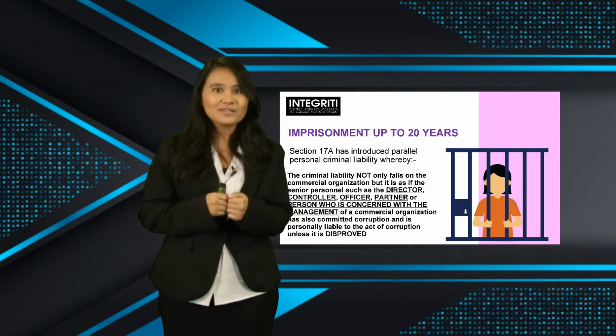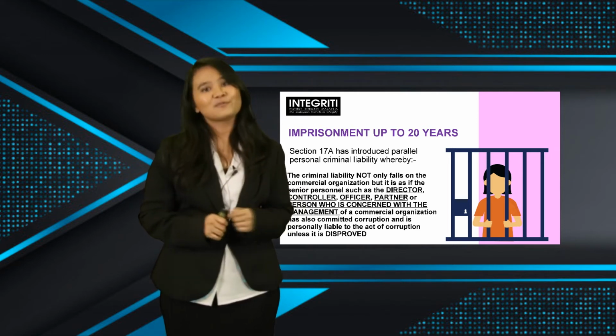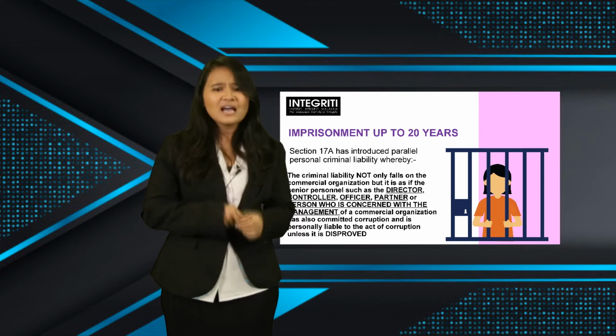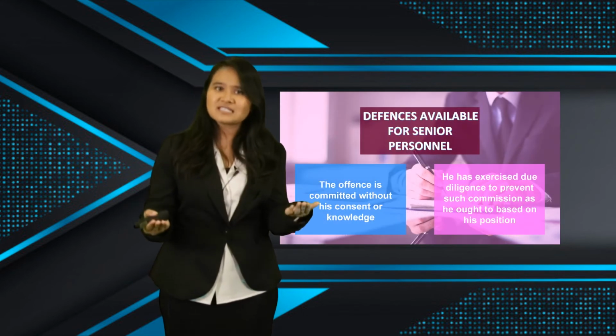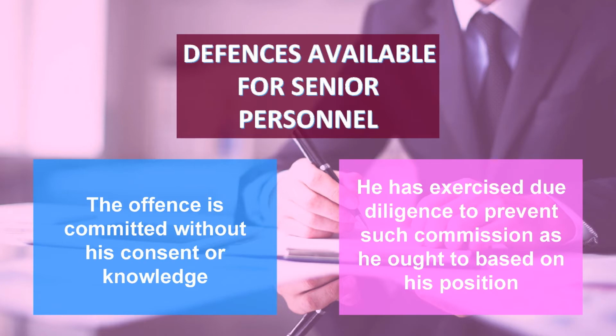But one thing about corporate liability, these senior personnel are presumed to be guilty until they can prove their innocence. Alright, how would these senior personnel prove their innocence then, you may also ask? Let's look at the defenses available for the senior personnel to ensure that they're not jailed to a maximum term of 20 years. What they can show is, first, that the offence of bribery is committed without their consent and without their knowledge. Other than that, they would also have to prove that they have exercised due diligence to prevent such commission as he ought to based on his position.